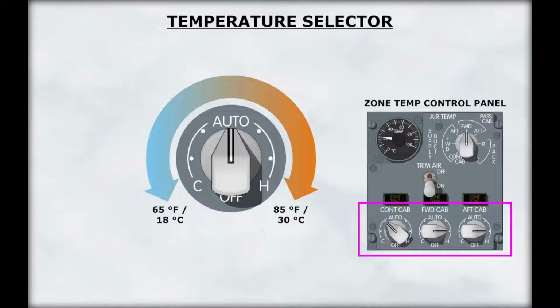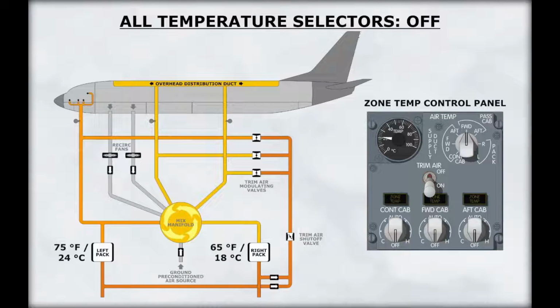Zone temperature is controlled by the individual temperature selectors located on the air conditioning control panel. Each selector allows the selection of a temperature between 65 degrees Fahrenheit and 85 degrees Fahrenheit. If all zone temperature selectors are placed in the off position, the left pack will produce a fixed temperature of 75 degrees Fahrenheit and the right pack will produce a fixed temperature of 65 degrees Fahrenheit.